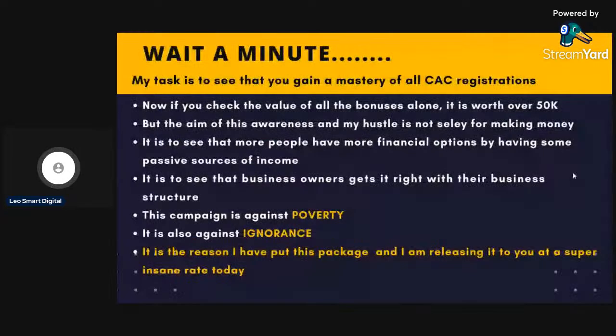Wait a minute. My task is to see that you gain a mastery of all CAC registrations. Now, if you check the value of all the bonuses alone, it is worth over 50K. But the aim of this awareness and my hustle is not solely for making money. It is to see that more people have more financial options by having some passive sources of income. It is to see that business owners get it right with their business structures. This campaign is against poverty. It is also against ignorance.